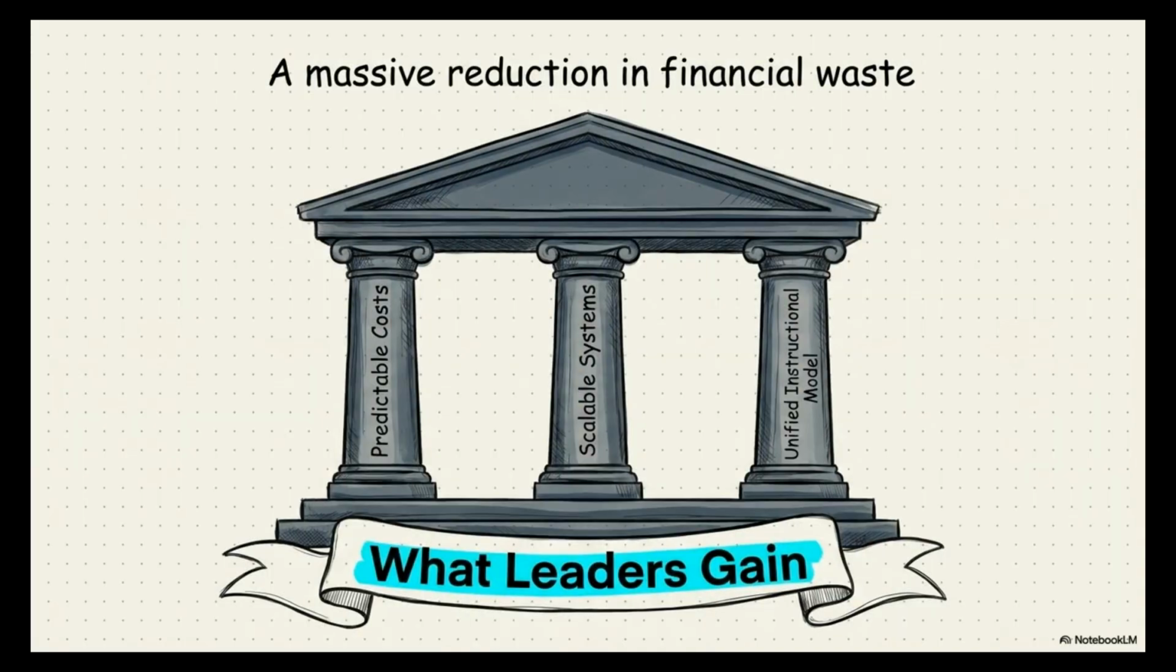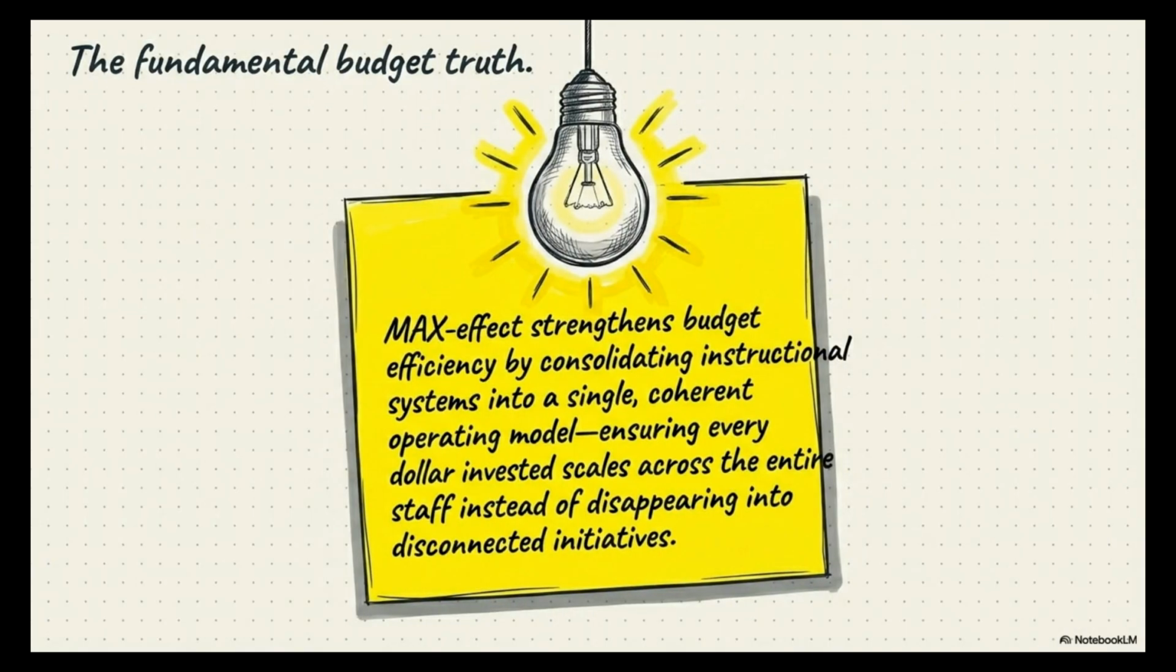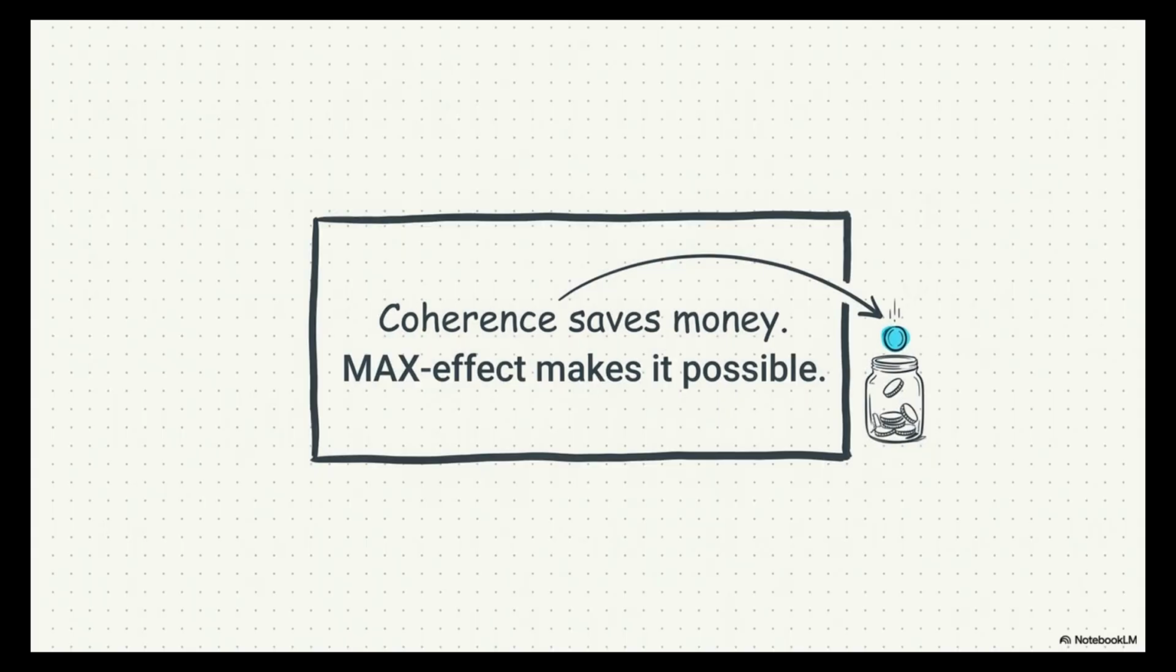Leaders gain a massive reduction in financial waste. This is supported by predictable costs, scalable systems, and a unified instructional model. The fundamental budget truth is that Max Effect strengthens budget efficiency by consolidating instructional systems into a single coherent operating model. This ensures every dollar scales across the entire staff. Coherence saves money, and Max Effect makes it possible.